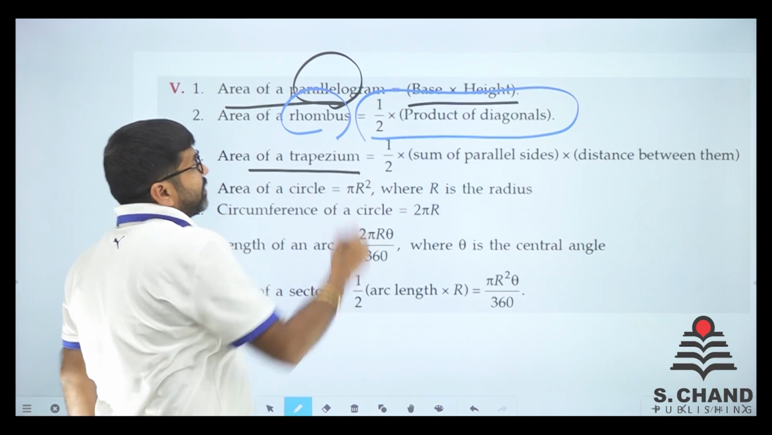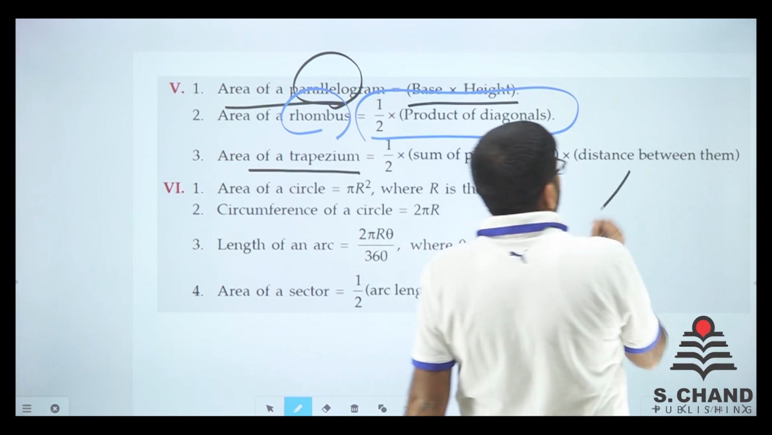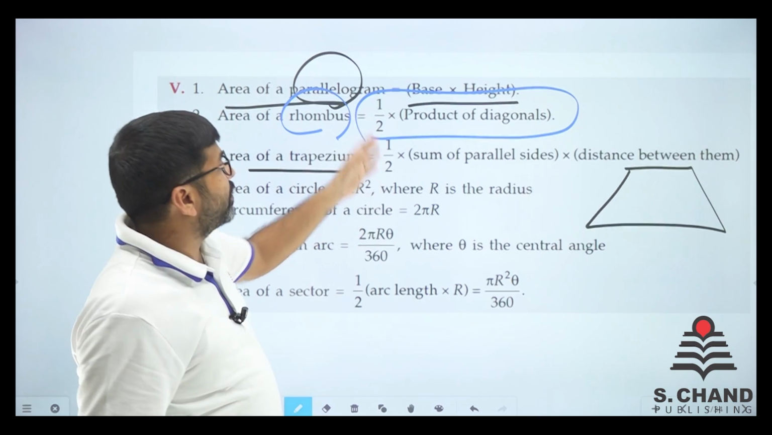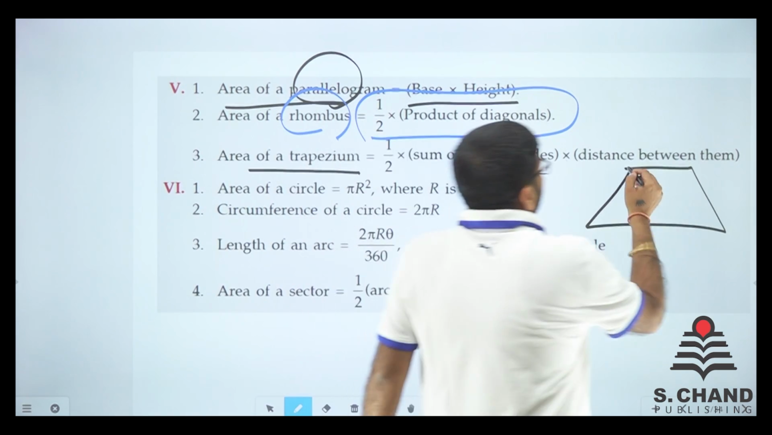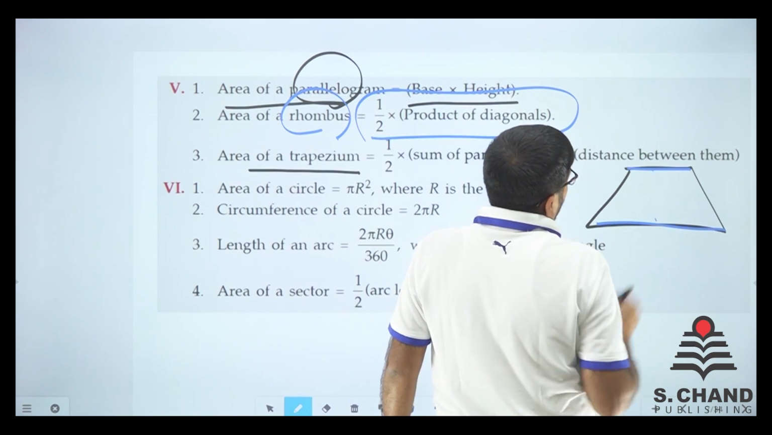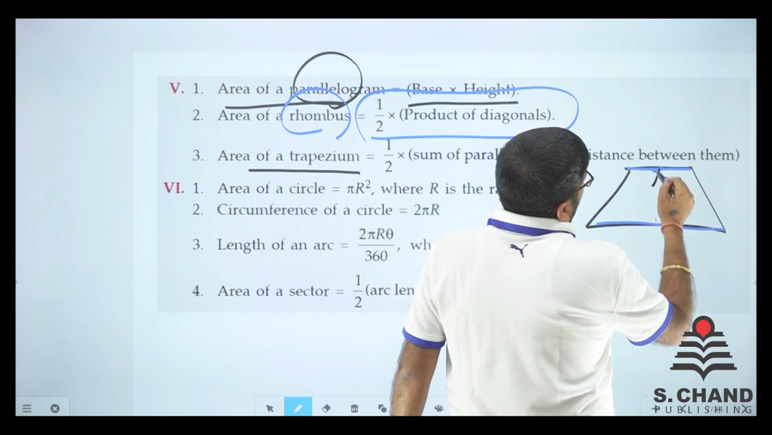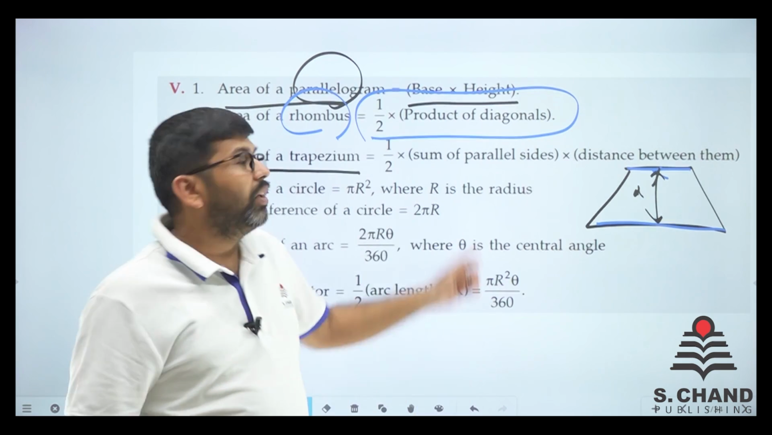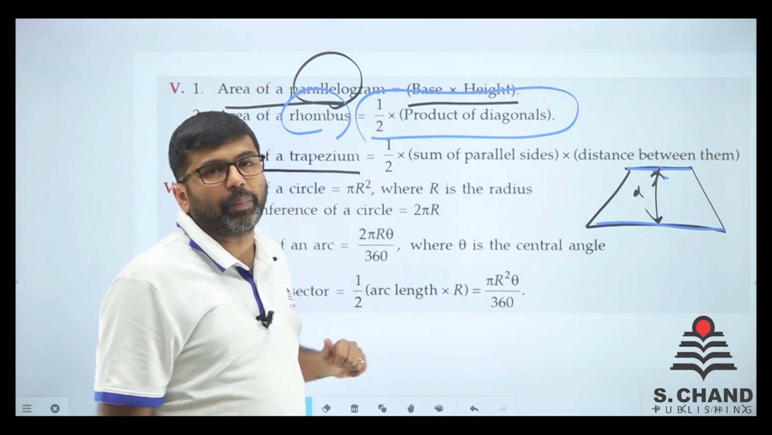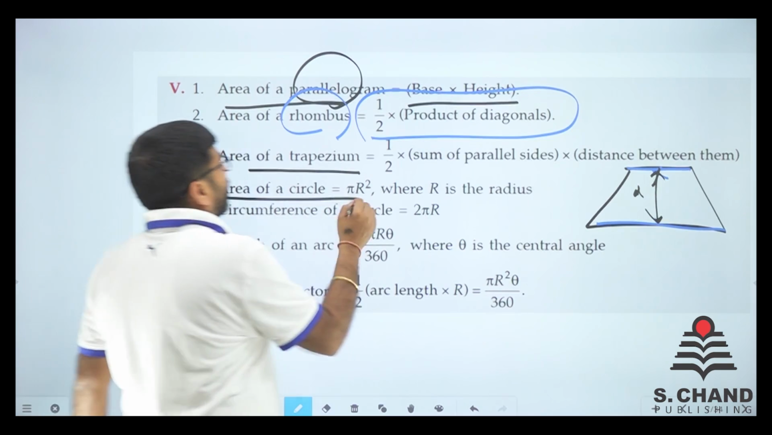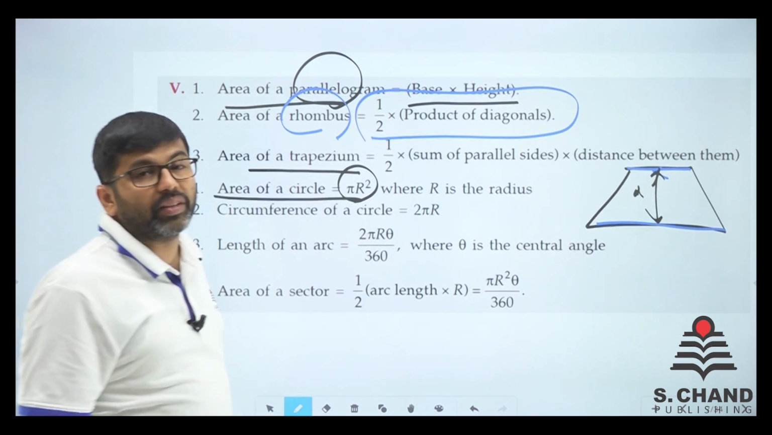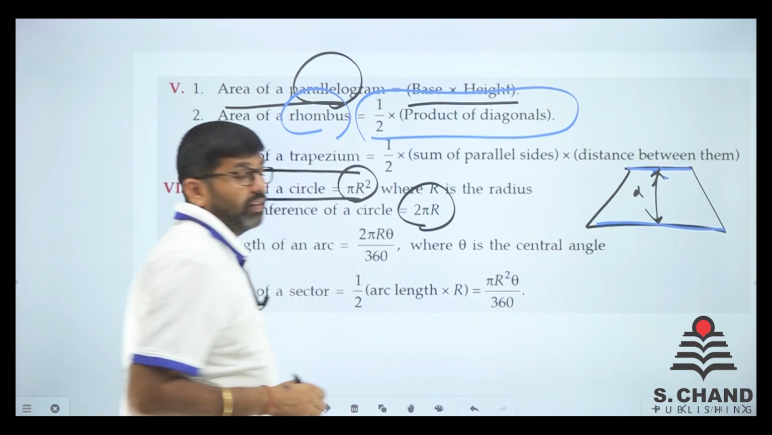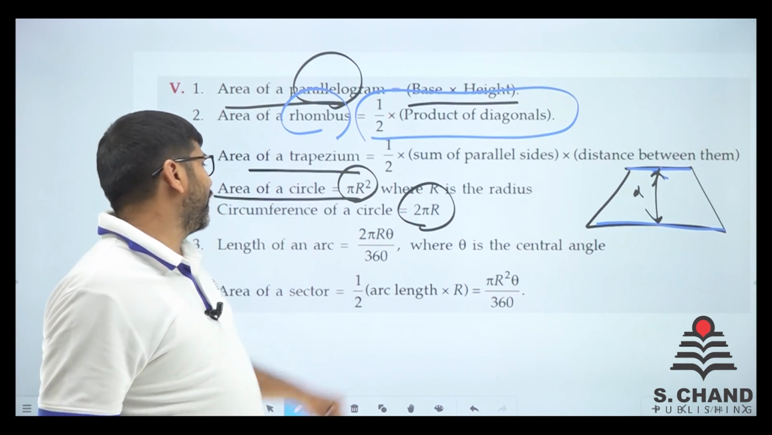What is the area of a trapezium? See, the trapezium, as I told you, is this. For the trapezium, it is half the sum of parallel sides, this side and this side, into the distance between them. Say for example the distance is D. So half the sum of parallel sides into D is the area of the trapezium. Area of a circle is basically pi r square, where r is the radius. It is the basic thing you need, you know. Circumference is 2 pi r.